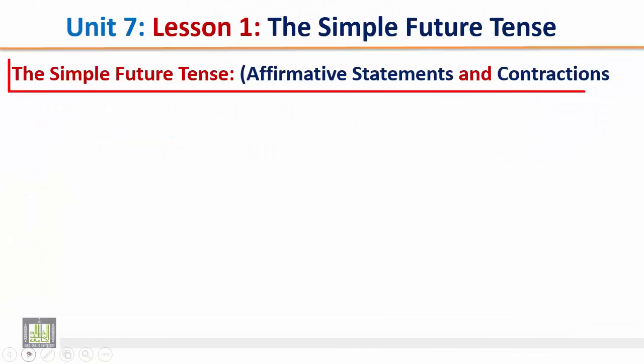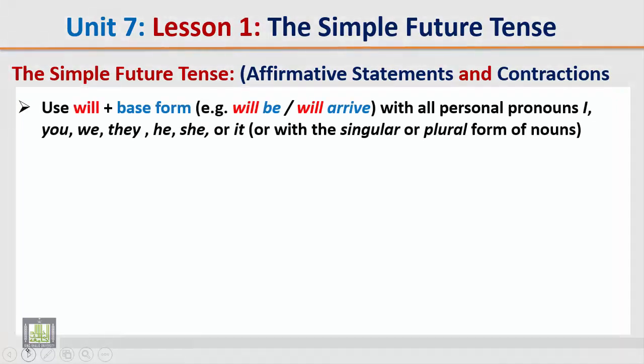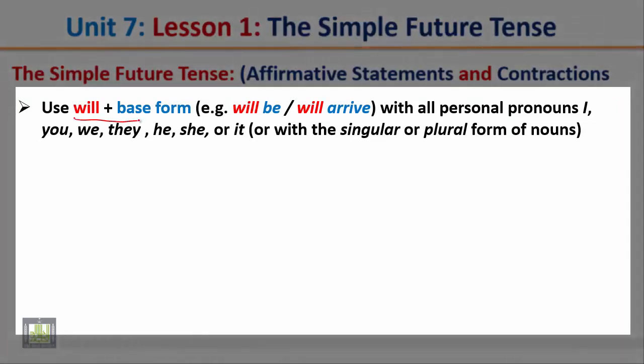The simple future tense, affirmative statements and contractions. Use will plus the base form of the verb, for example, will be, will arrive, with all personal pronouns I, you, we, they, he, she, it, or with the singular or plural form of nouns. In the following examples, pay attention to the pronunciation of the contracted forms.